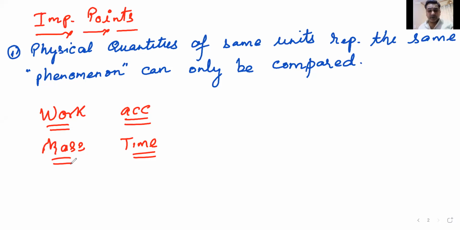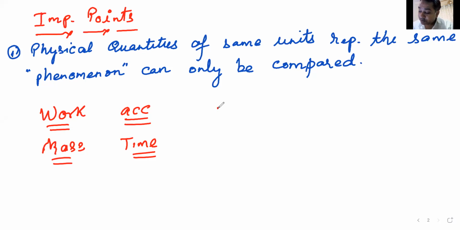So you cannot compare work with acceleration. We cannot compare physical quantities which are different in nature. Then what can we compare? We can compare two quantities which are similar.